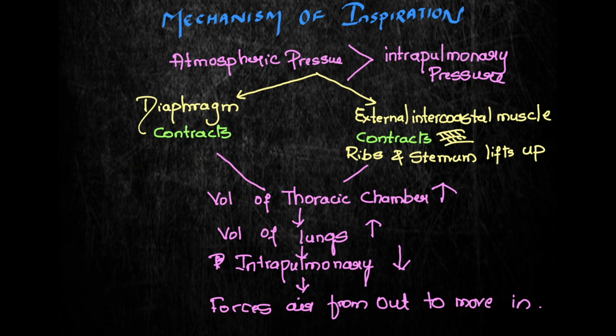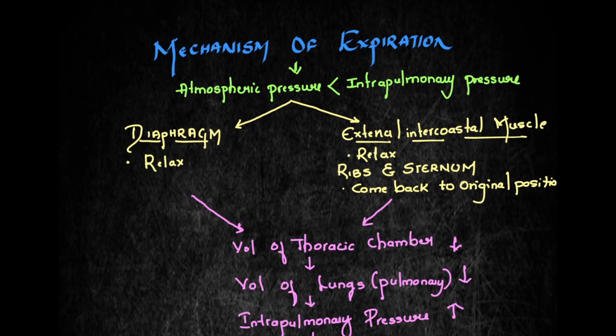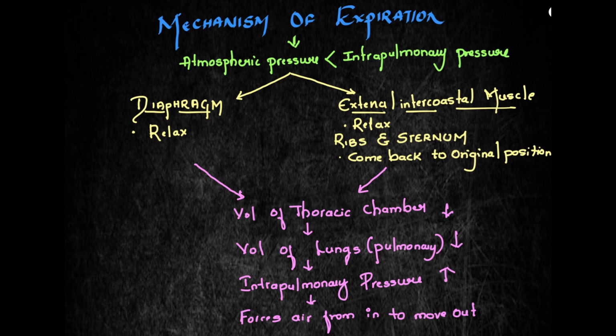The same opposite thing happens in the mechanism of expiration. We'll learn that. See here, in the mechanism of expiration, atmospheric pressure will be lesser than the intrapulmonary pressure. Then only can the air from the lungs go outside. So how is it achieved? Again, because of the two muscles, the diaphragm and the external intercostal muscle. In expiration, the diaphragm relaxes and the external intercostal muscle relaxes, and the ribs and the sternum come back to the original position.